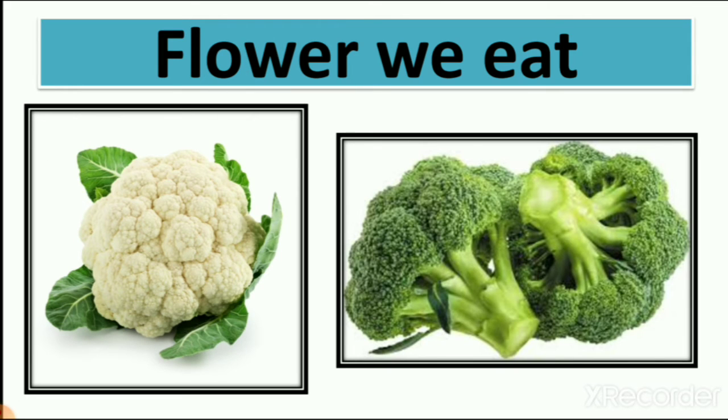Then flower, we eat cauliflower and broccoli. These two flowers we eat. We also learn in this lesson that flowers like rose add flavor in our dish. In sweet dishes also, we make sweet dishes from rose. We make cold drinks from rose flavor. So you can understand how flowers give natural touch to our food.